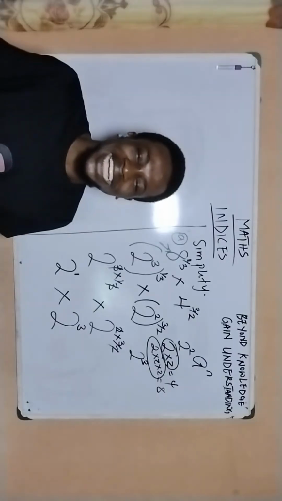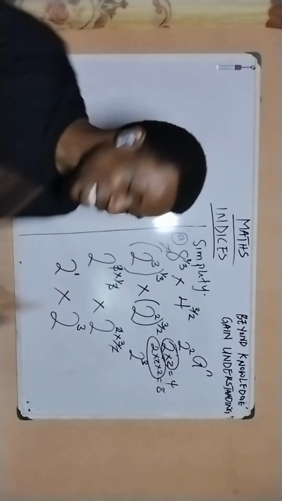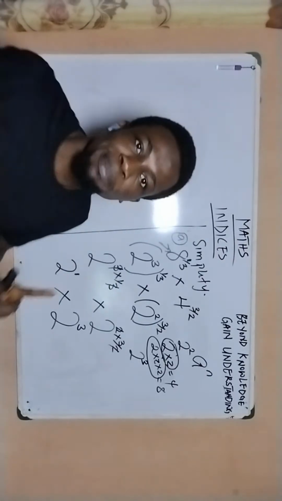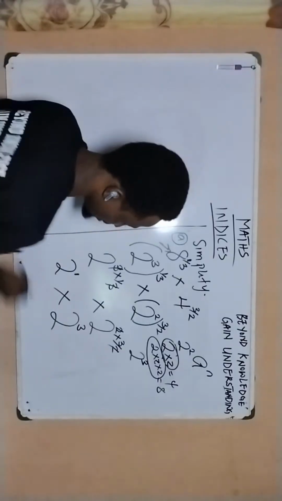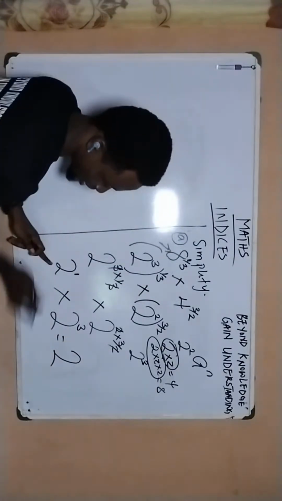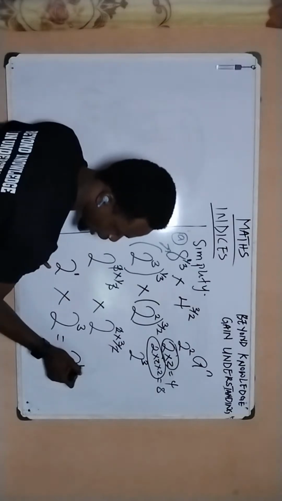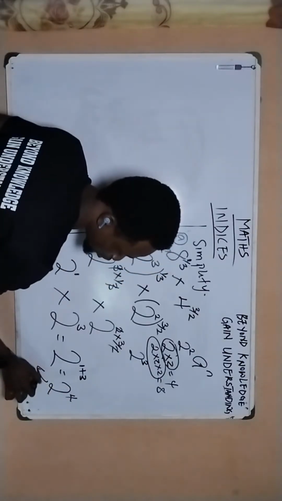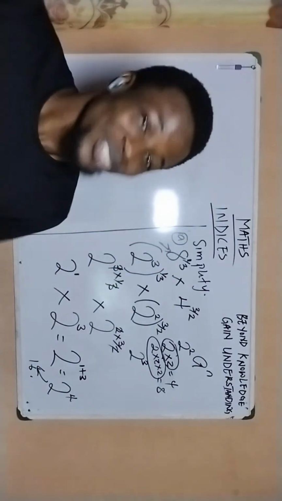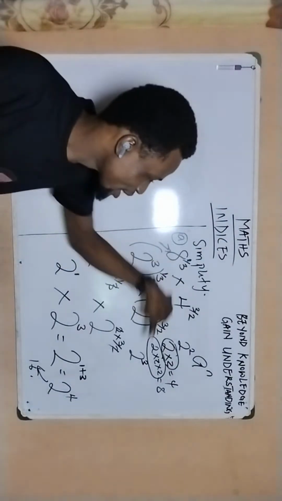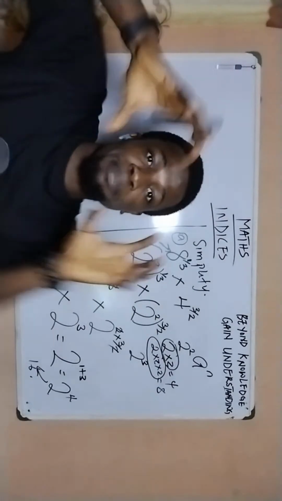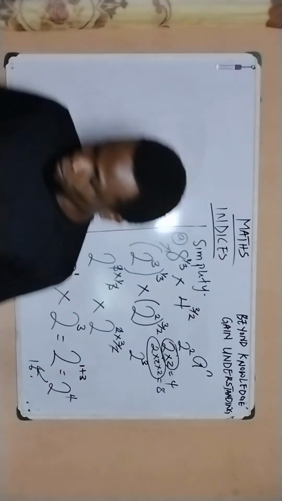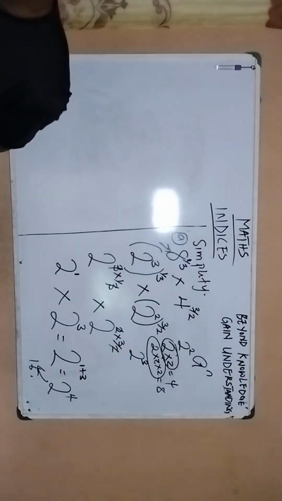And since they have the same base, I can now employ the first law of indices, which is, if you have 2 expressions that have the same base and they are multiplying each other, just simply add up their powers. So it's going to be 2, pick one of the base, raised to the power of, add their powers, 1 plus 3. And that will give you 2 to the power of 4, which is the same thing as what? 16. So this is how you solve this kind of question. First step, you find a way to simplify the individual numbers so that both of them can have the same base. That is the way that you solve this type of question.